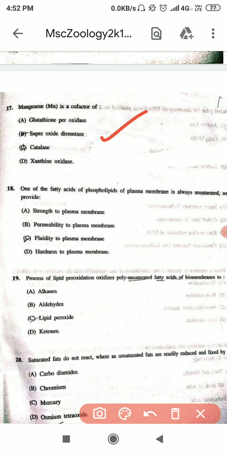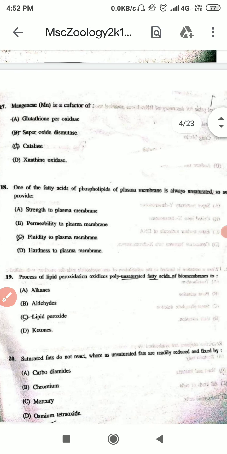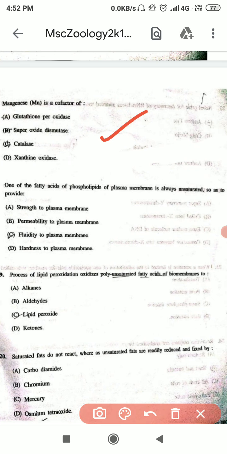One of the fatty acids of phospholipid of plasma membrane is always unsaturated so as to provide it, and the correct option is B option, that is permeability to plasma membrane.